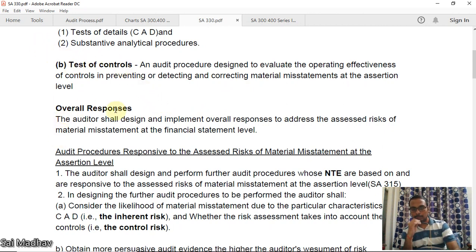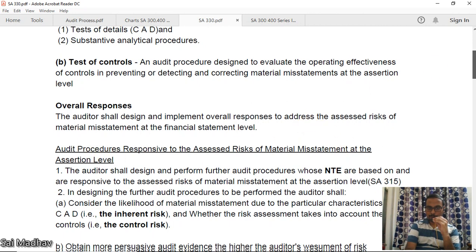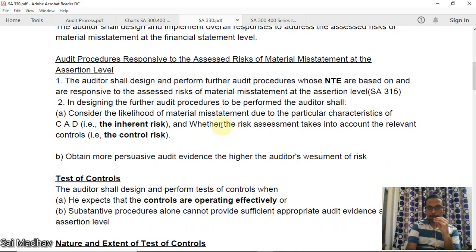Now, overall responses. The auditor shall design and implement overall responses to address the assessed risks of material misstatement at the financial statement level. Now, the audit is responsive to the assessed risks of material misstatement at the assertion level. The auditor shall design and perform further audit procedures whose nature, timing, and extent are based on and responsive to the assessed risks of material misstatement at the assertion level.